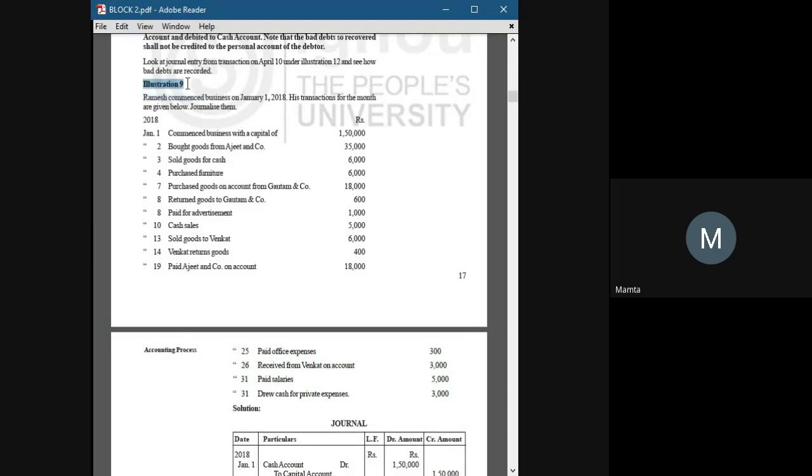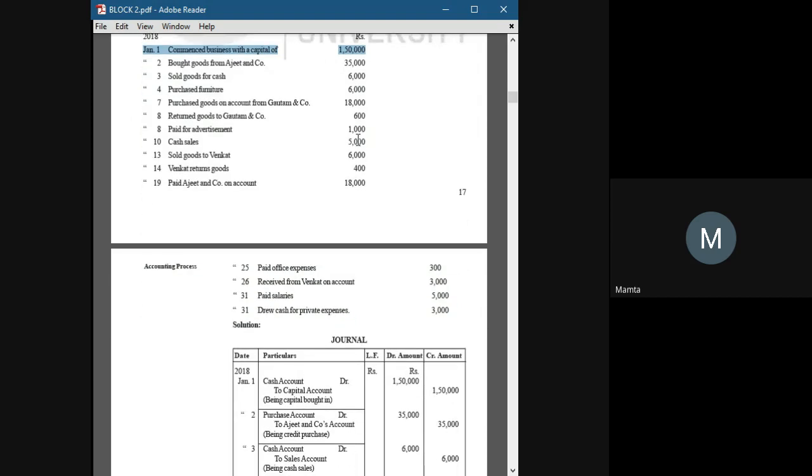Now illustration number 9, it's a full-fledged illustration. Please read it carefully first, then we will create journal entries out of it. Ramesh commenced business on January 1st, 2018. His transactions for the month are given below. On January 1st, he commenced business with a capital of 1,50,000. So think like a business. The entry will be cash account debit, because cash is coming to us, to capital account.